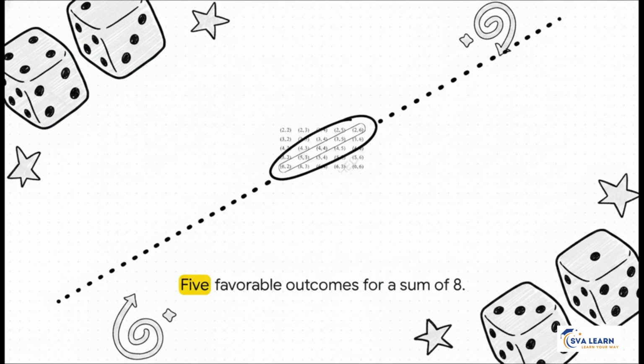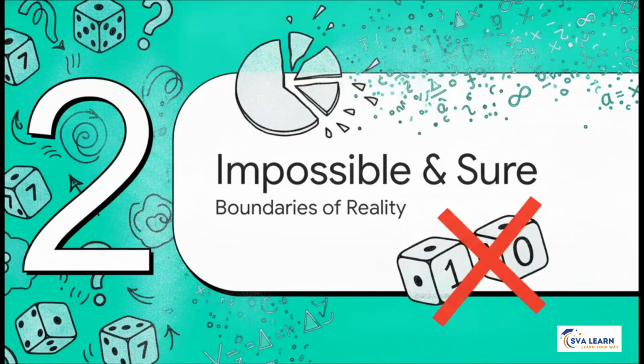Now look at how visual the math becomes here. We are hunting for a sum of 8. Let's find our favorable outcomes on the grid. 2 plus 6, 3 plus 5, 4 plus 4, 5 plus 3, and 6 plus 2. Do you see that brilliant diagonal pattern they make? Count them up, and we have exactly 5 favorable outcomes. So our theoretical probability of rolling a sum of 8 is simply 5 over 36. Boom, you've got it.